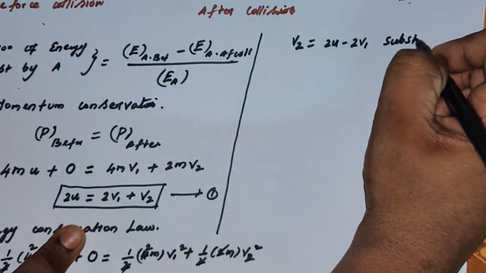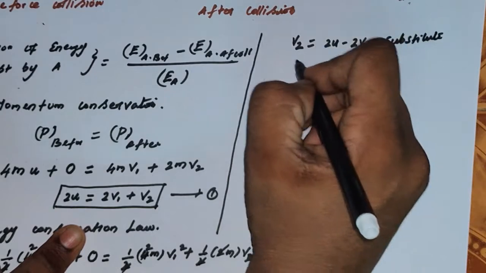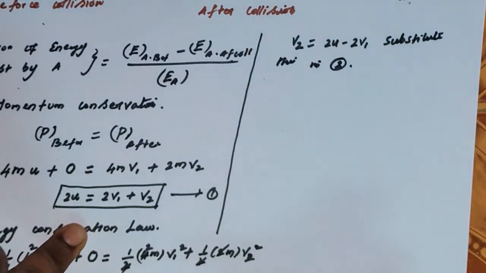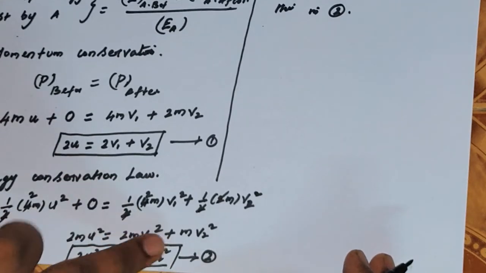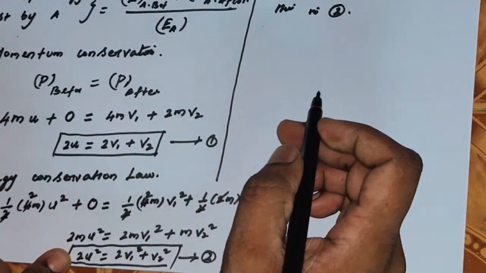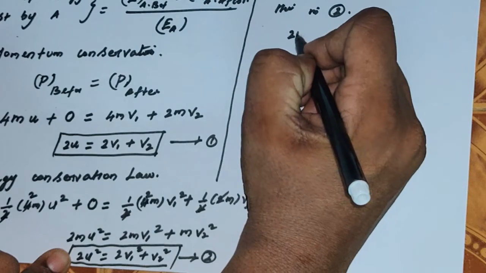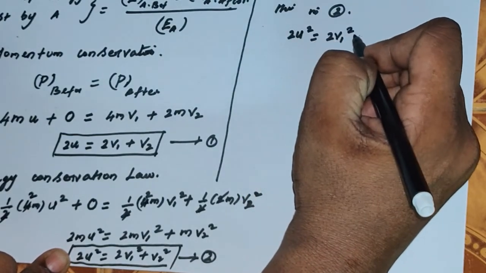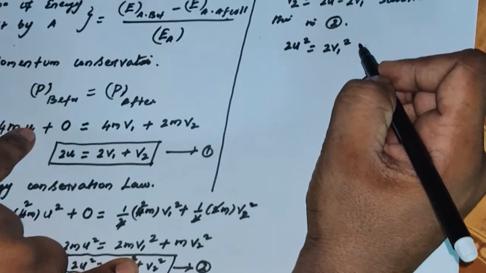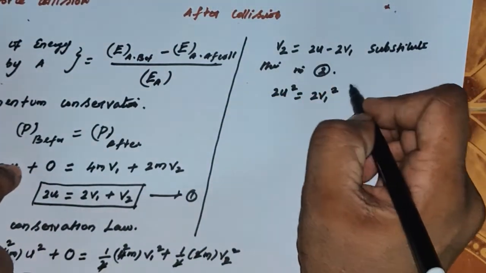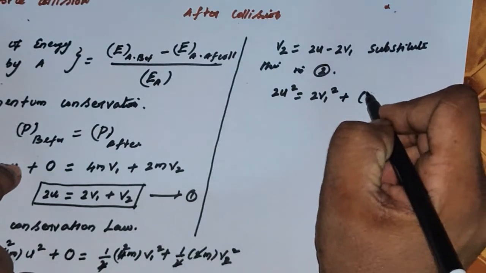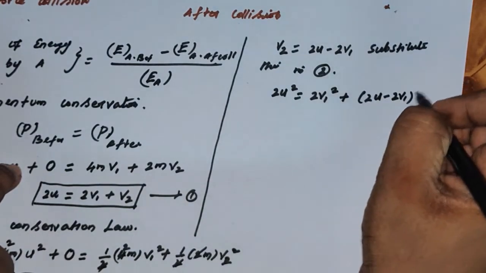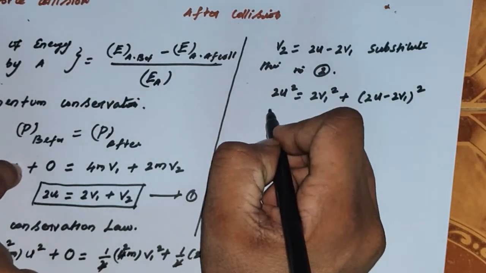Substitute this in equation number 2. Equation number 2 is 2u squared equal to 2v1 squared plus v2 squared. Here v2 is equal to 2u minus 2v1, the whole squared.